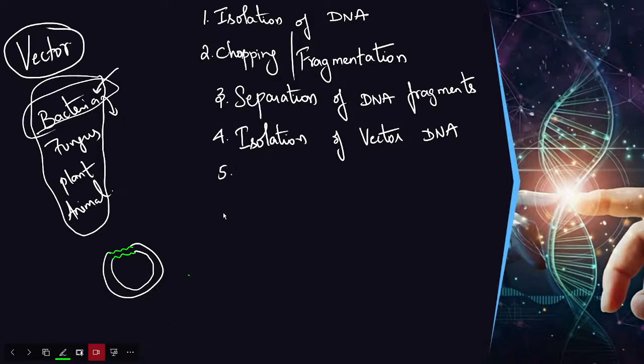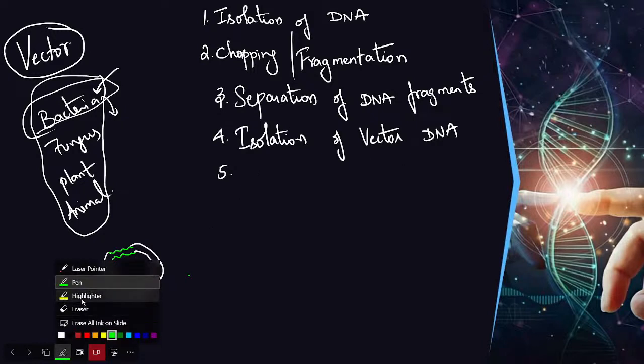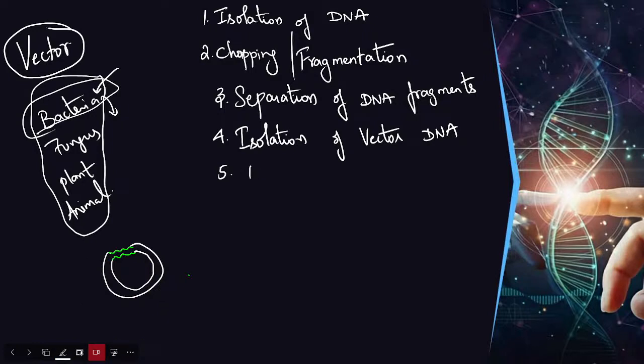So after isolation of the vector, we need to cut the vector. Then what will we do? We will transfer the gene of interest onto the vector DNA.